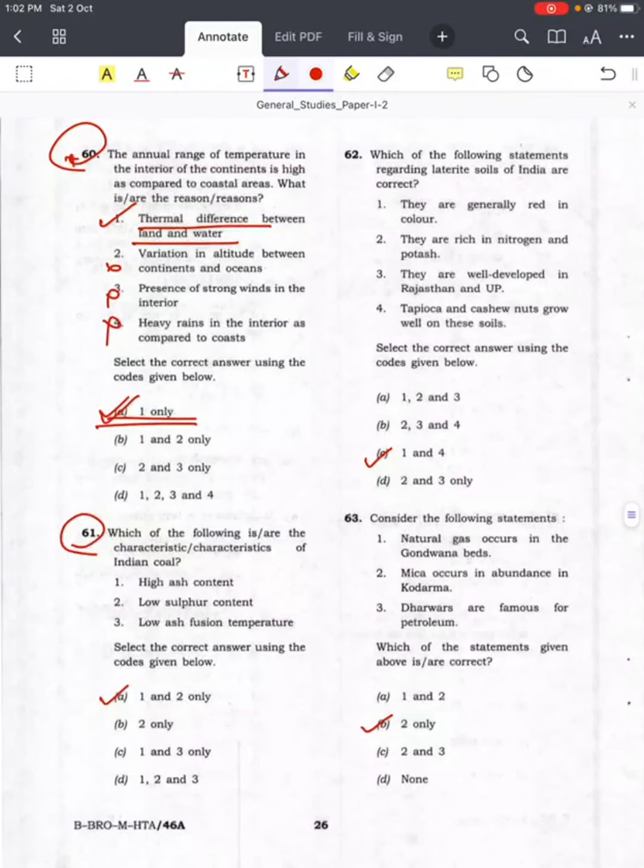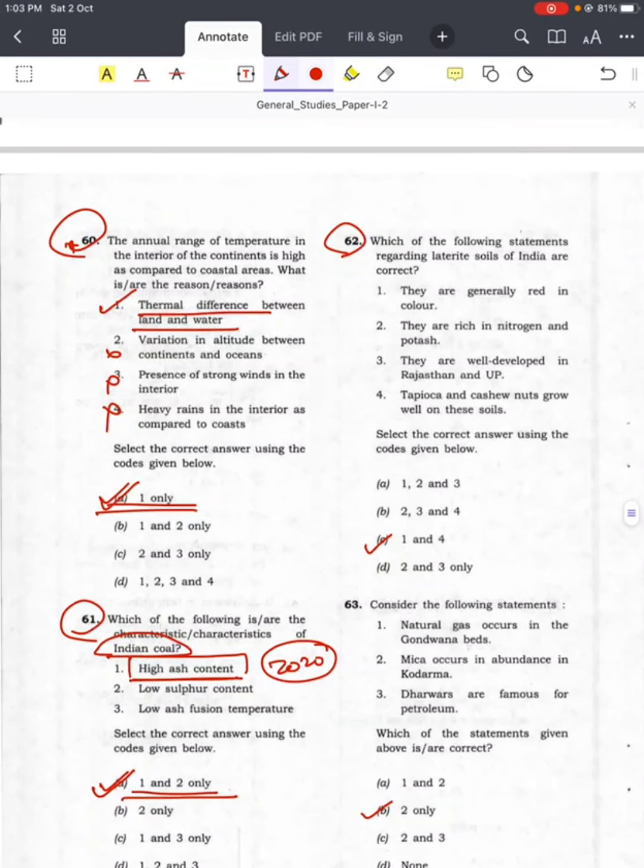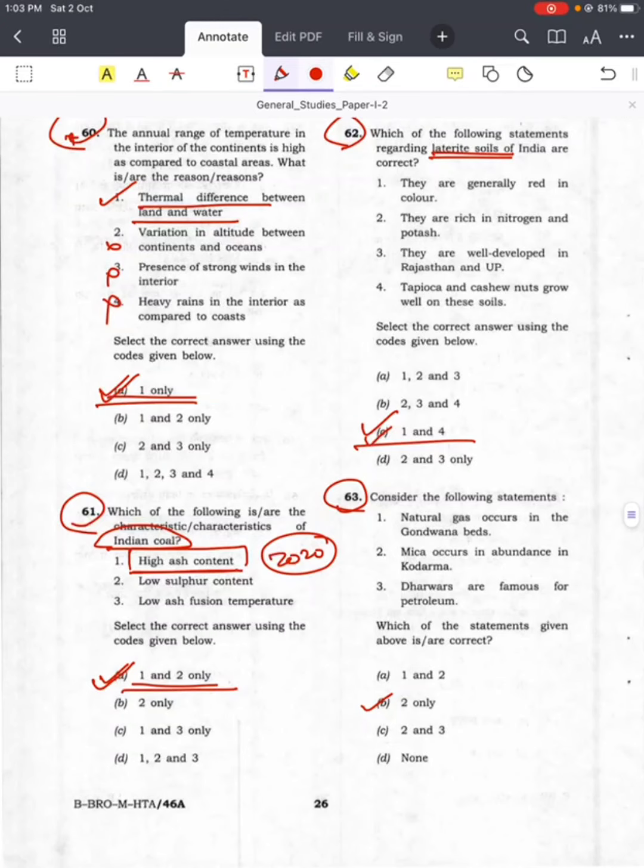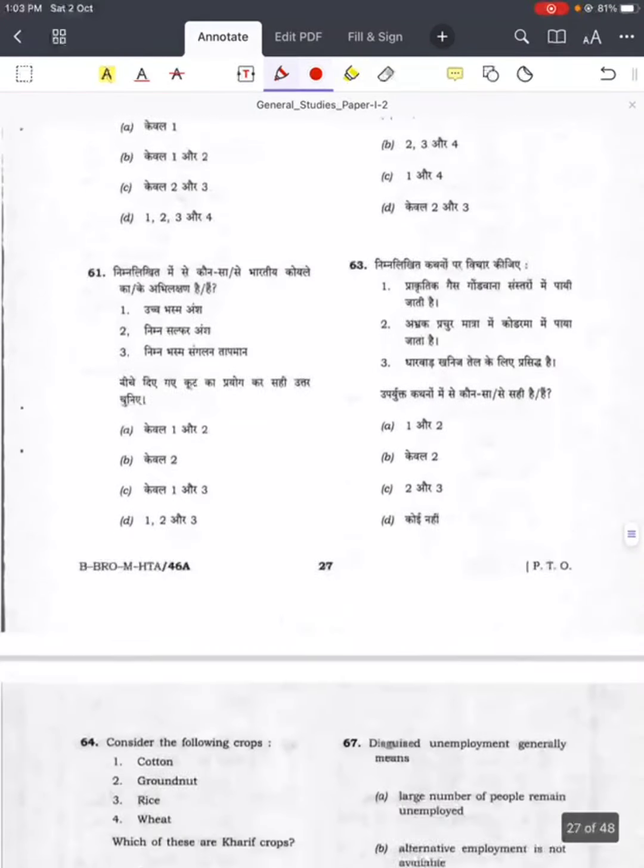Question number 61, characteristics of Indian coal, answer is A, 1 and 2 only. And you will see high ash content as one of the options in the 2020 question. Question number 62, laterite soils of India, answer is C, 1 and 4 only. Question number 63, natural gas, answer is B, 2 only.